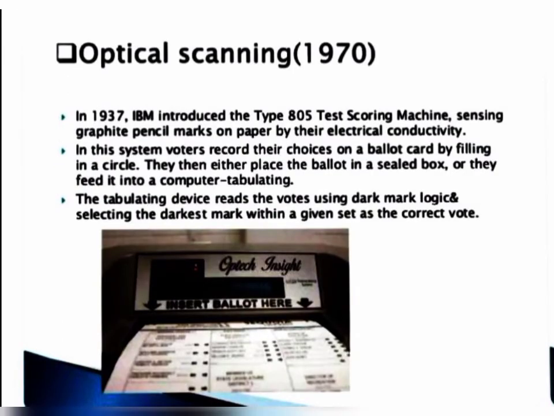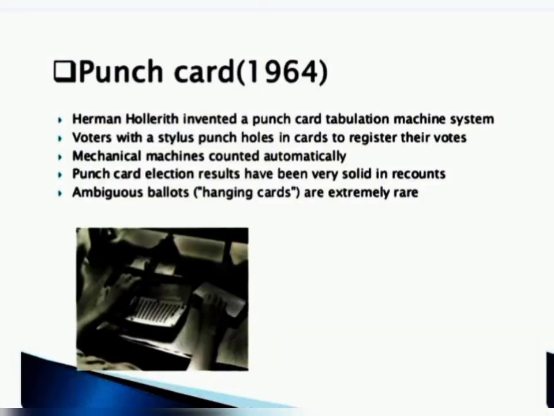Then optical scanning vote. In 1937, IBM introduced the Type 805 test scoring machine, sensing graphite pencil marks on paper by their electrical conductivity. In this system, voters record their choices on a ballot card by filling in a circle. They then either place the ballot in a sealed box or feed it into a computer tabulating device. The tabulating device reads the votes using dark mark logic, selecting the darkest mark within a given set as the correct vote.